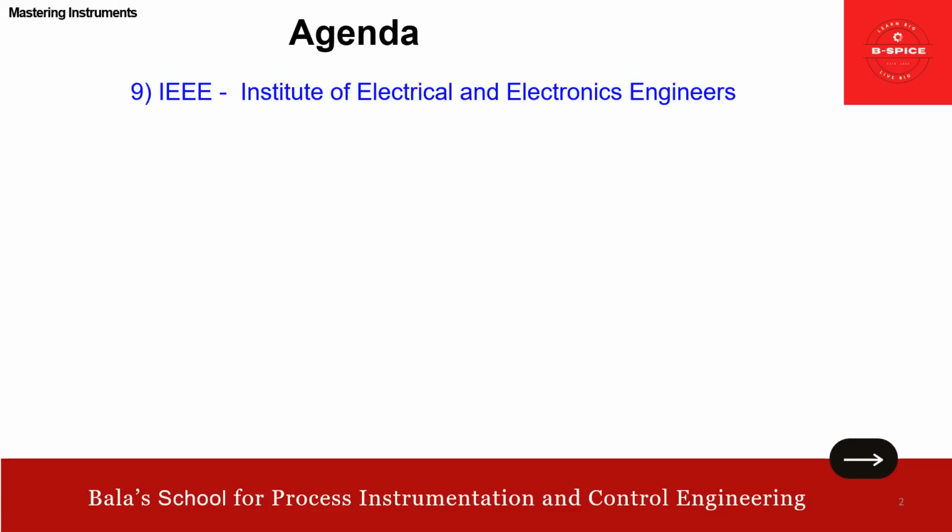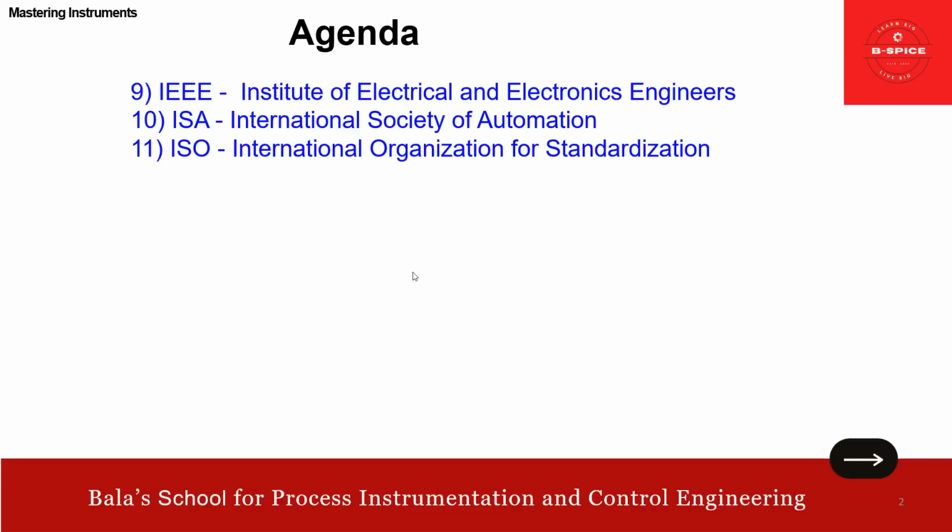Okay, IEEE. Again, friends, before starting, this video is to know the relevant codes for instrumentation. So IEEE, Institute of Electrical and Electronics Engineers. ISA, International Society of Automation.